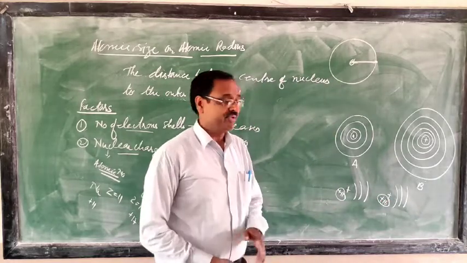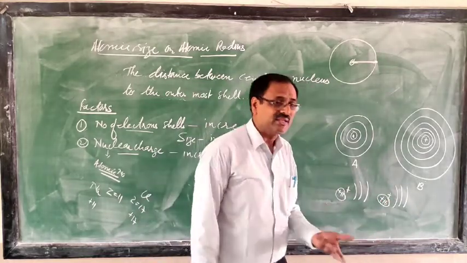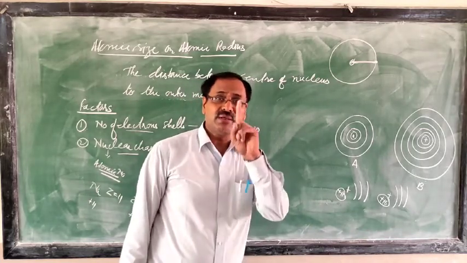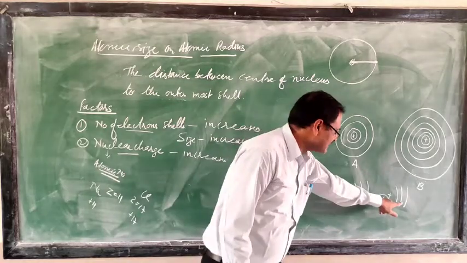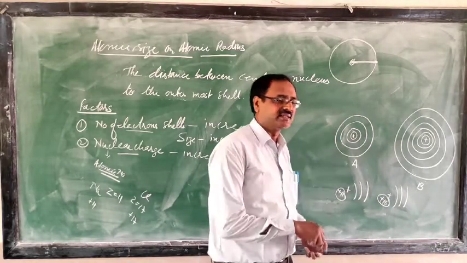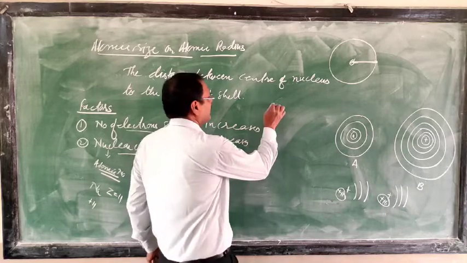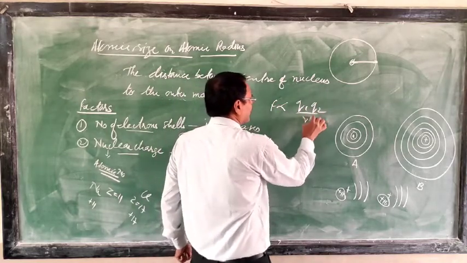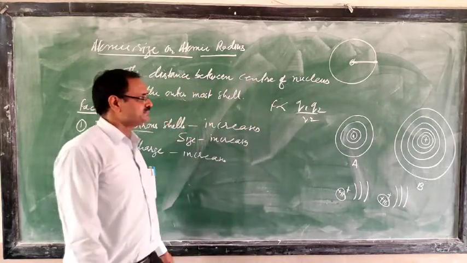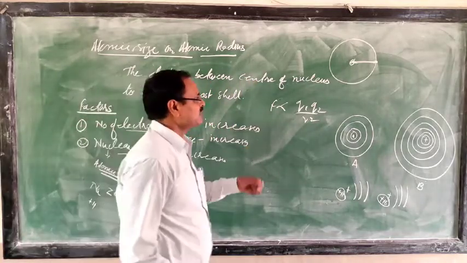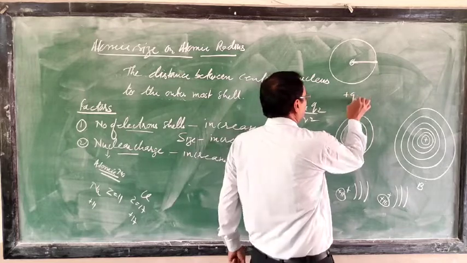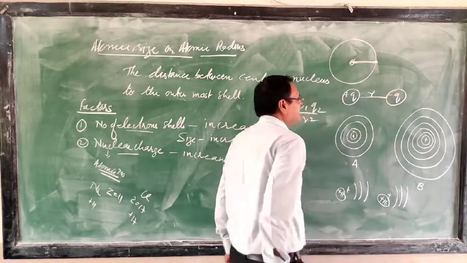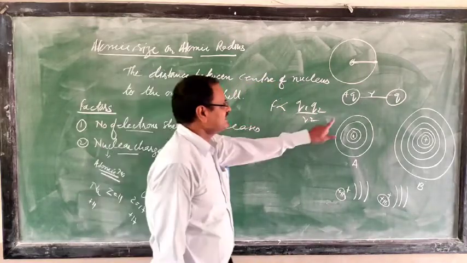Just see, if the nuclear charge increases but the number of cells remains the same, I want to tell you, if the nuclear charge increases and the number of cells also increases, then nuclear charge will not be effective. Nuclear charge will be effective if the number of cells remains the same and only nuclear charge increases. One formula you studied: F is directly proportional to Q1 Q2 upon R square. Coulombic force is there. This formula is applicable when two oppositely charged particles are brought closer, and between the charged particles the distance is r.